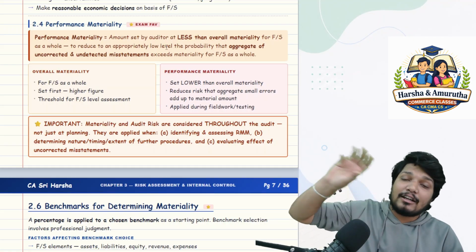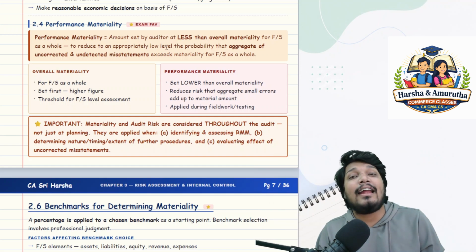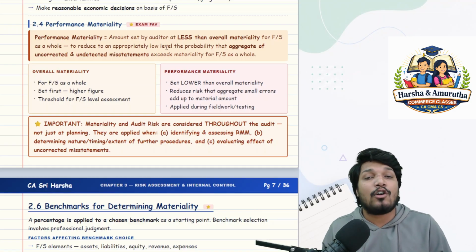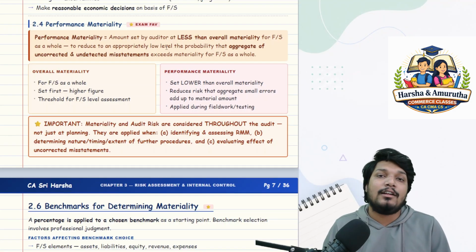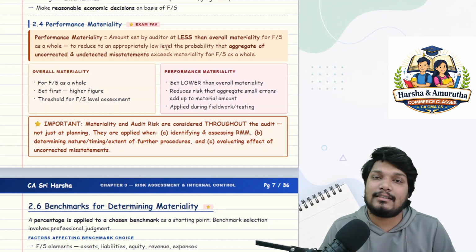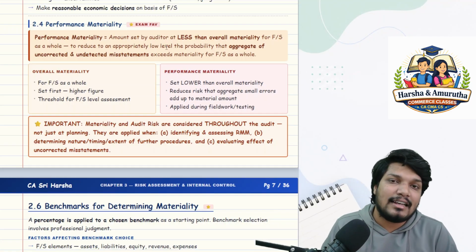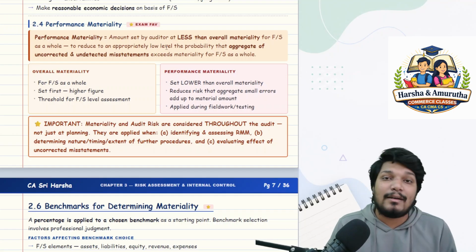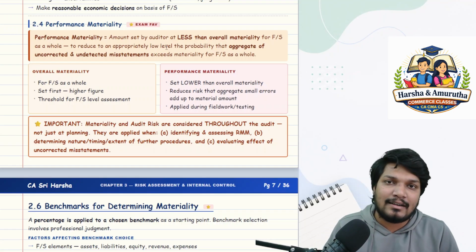So when a particular misstatement breaches 7.5 lakhs, you should indicate it to management and revise your audit plans and strategies so that further audit procedures are applied, because you are now more cautious and lowering your risk, as not all misstatements might cross your materiality level. So you give some additional number, which is performance materiality, which is lower than the original materiality at the overall financial statement level, sir.